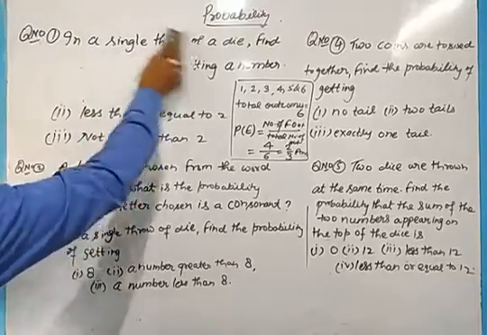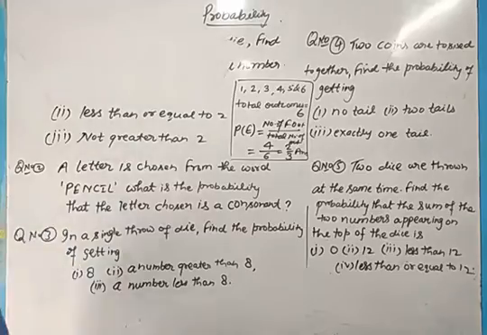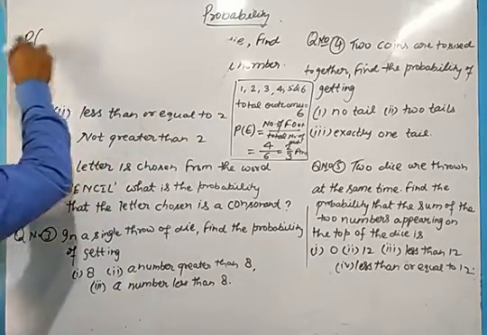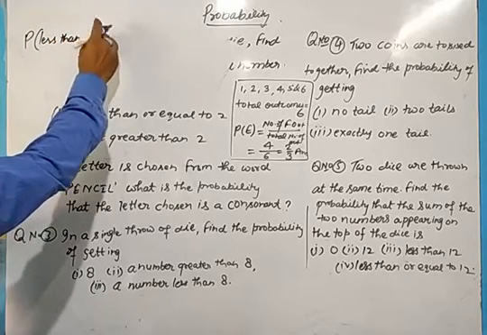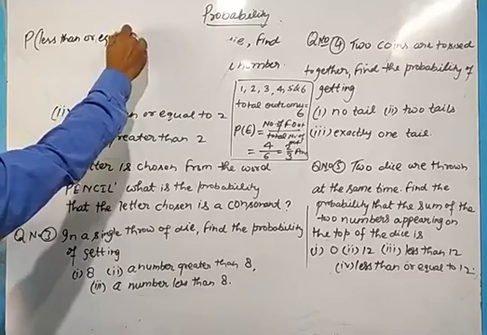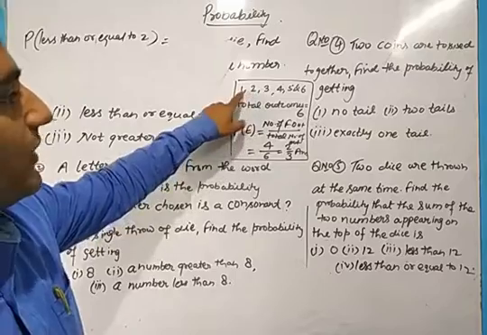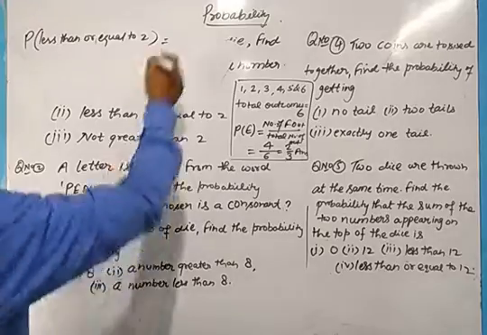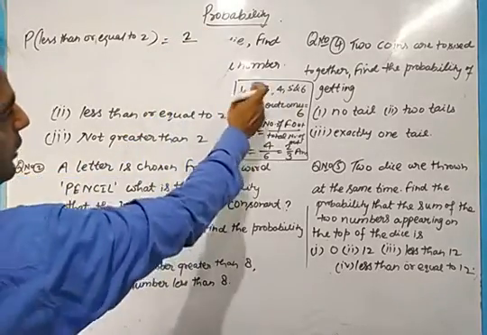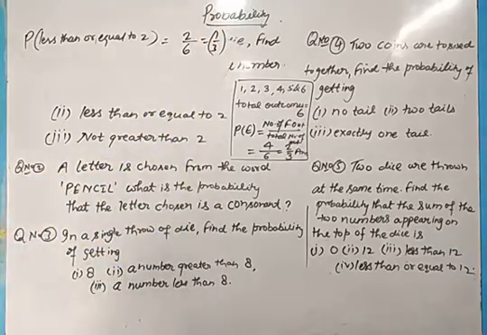Now the second question is less than or equal to 2. Probability of getting a number less than or equal to 2. Now let us see. Less than or equal to 2: less than 2 we have 1 and equal to 2 we have 2. That means 2 numbers are your favorable outcomes. So 2 numbers, and the total number of outcomes are 1, 2, 3, 4, 5 and 6. So 2 upon 6, that is 1 by 3, will be the probability of getting a number less than or equal to 2.